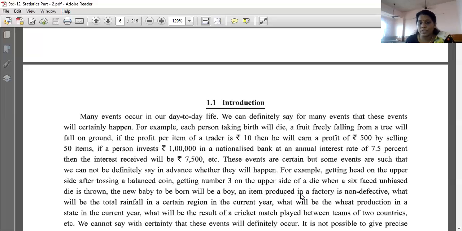An item produced in a factory is non-defective. That also we can't say. After production only, after seeing the product only, we can say whether it is a defective or a non-defective product. Then, what will be the total rainfall?